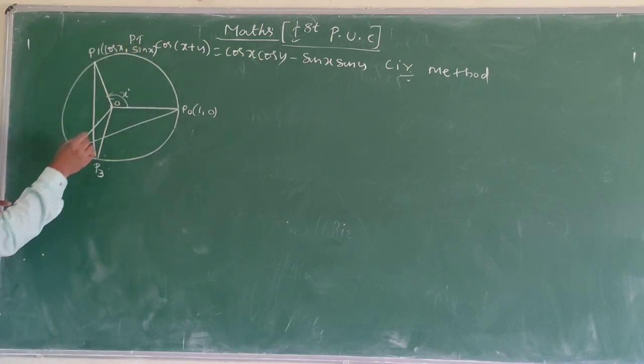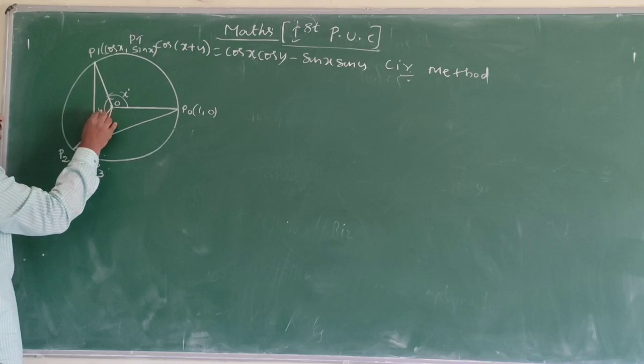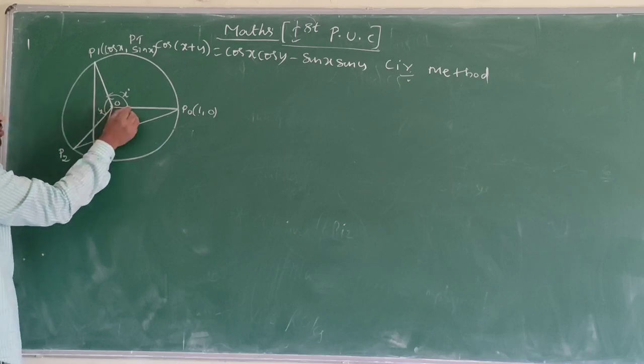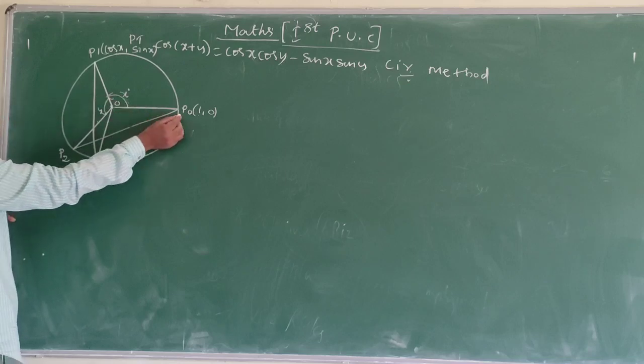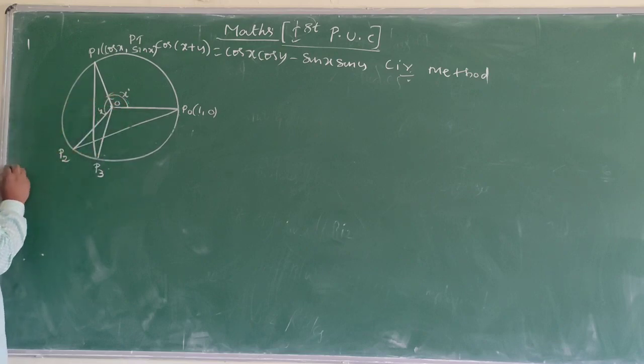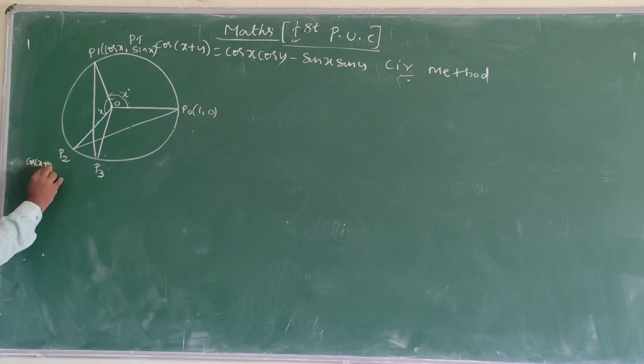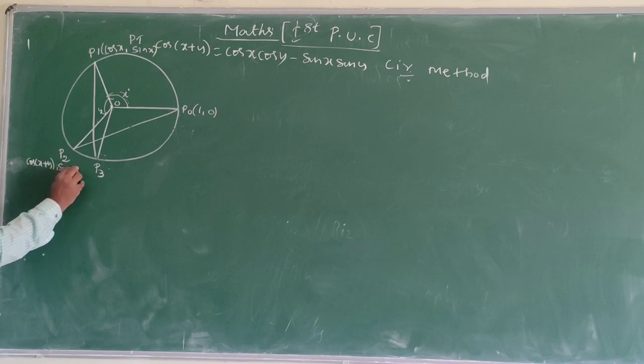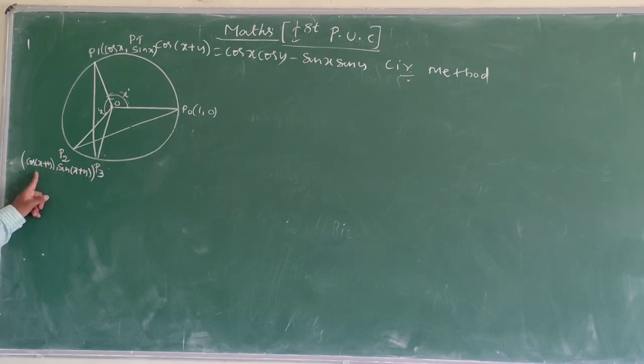Here this is y angle. So from P naught this is x plus y. That's why here cos of x plus y comma sin of x plus y. So this point is cos of x plus y comma sin of x plus y.